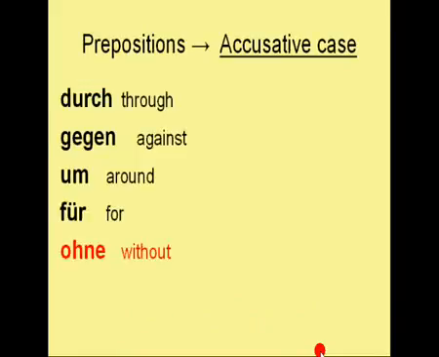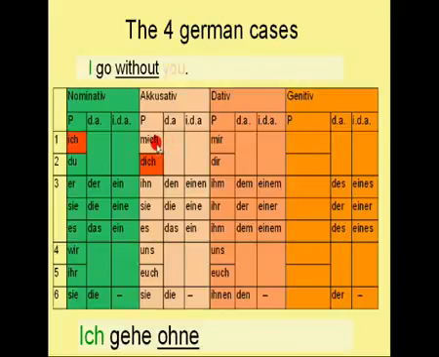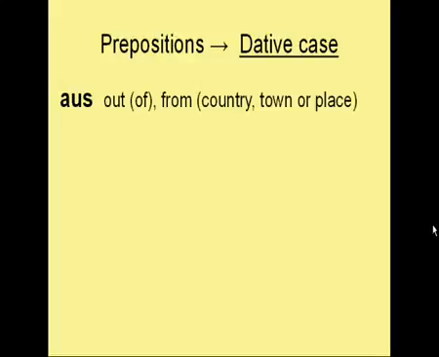Another one for ohne, which means without. I go without you. Which one is the subject? I, which translates to ich. The sentence starts therefore with Ich gehe ohne. And ohne is followed by an accusative and you is the second person singular, therefore the sentence reads like this: Ich gehe ohne dich.